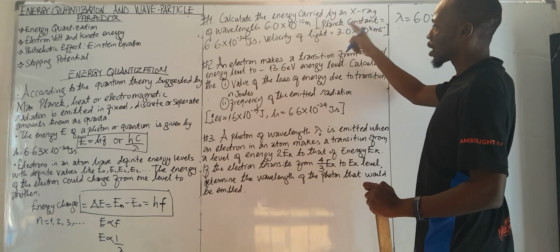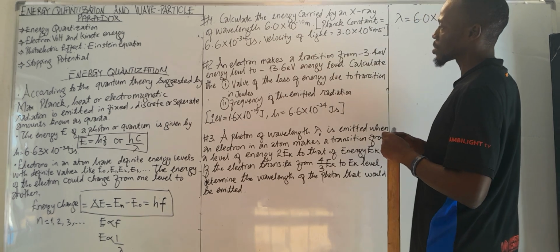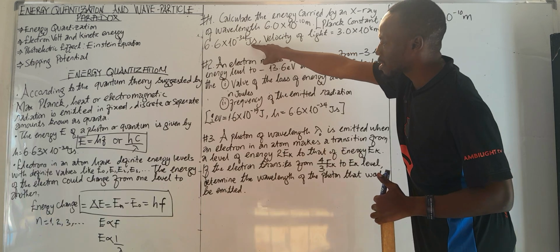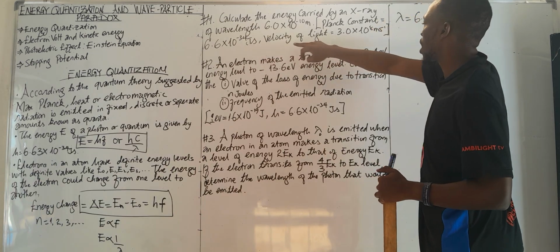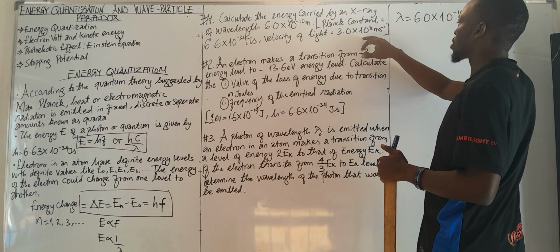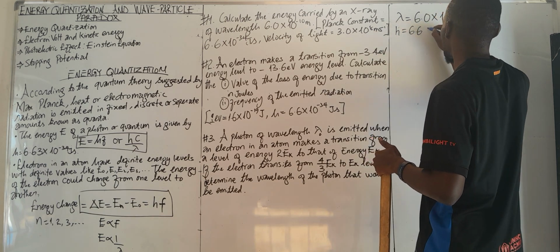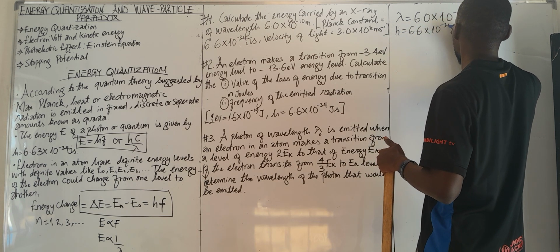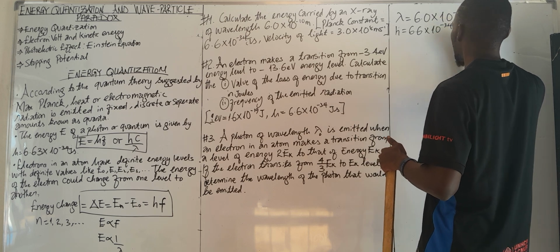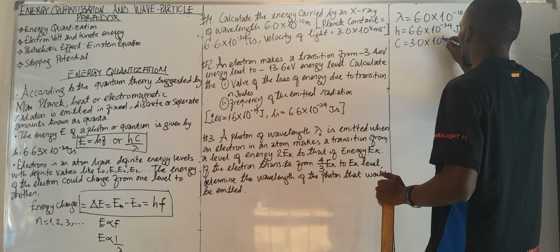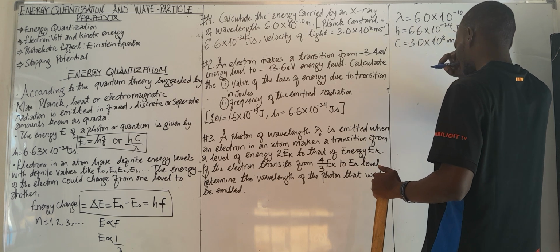We are already given the Planck constant, which is 6.6 times 10 to the power of minus 34 joule seconds. Please take note of the unit, joule second, and then we have the velocity of light. So I'll write my constants: 6.6 times 10 to the power of minus 34 joule seconds, and the speed of light is 3.0 times 10 to the power of 8 meters per second.